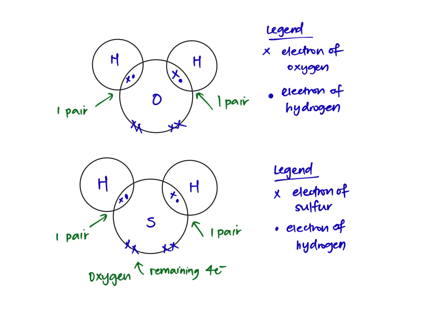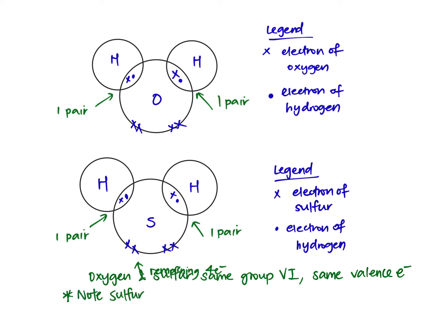Now, if you look at the comparison, oxygen and sulfur are in the same group, group 6. So they have the same valence electrons. So you can see that these two drawings, H2O and H2S, are quite similar. Now note that sulfur has 3 shells. Like what I have said earlier, it should be bigger than the oxygen atom, although I did not illustrate it in this drawing.